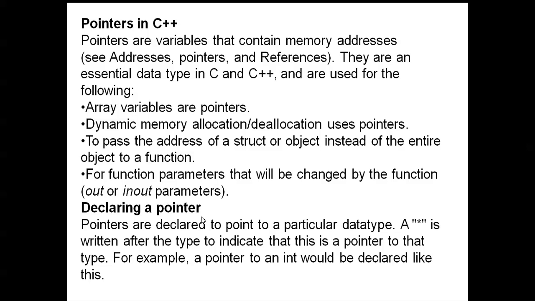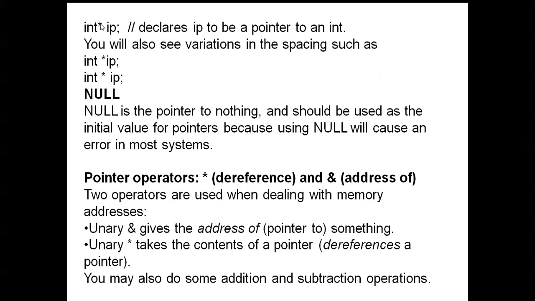Declaring a pointer. Pointers are declared to point to a particular data type. An asterisk is written after the type to indicate that this is a pointer to that type. For example, a pointer to an int would be declared like this: int *ip, declaring ip to be a pointer to an integer. You will also see variations in the spacing, such as int* ip and int * ip.